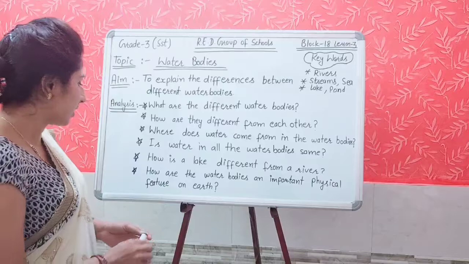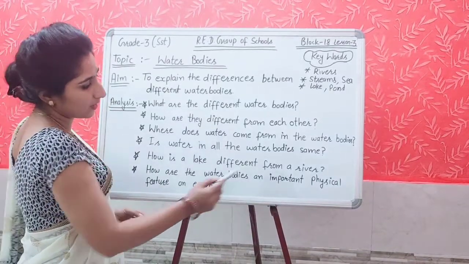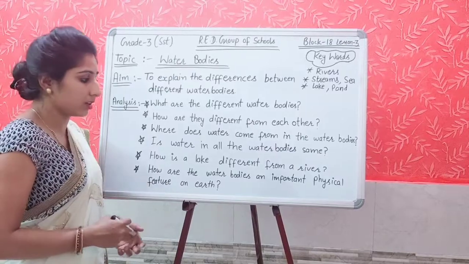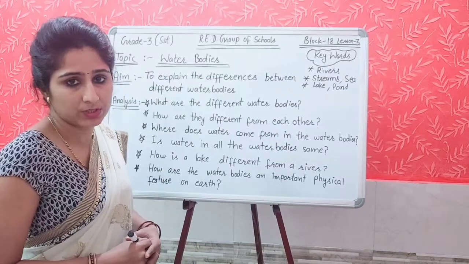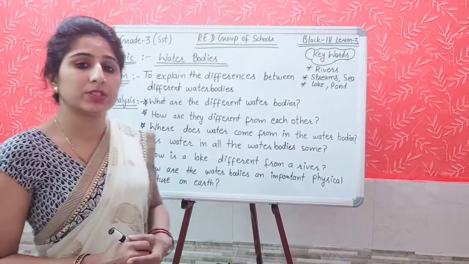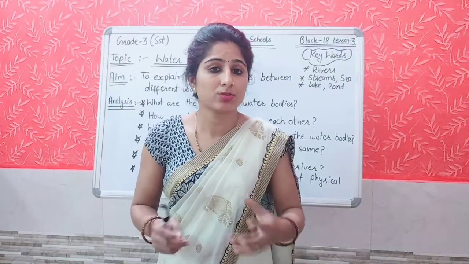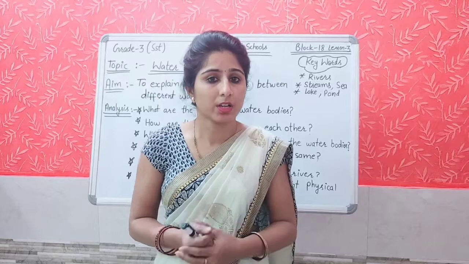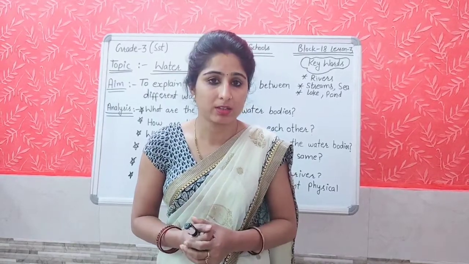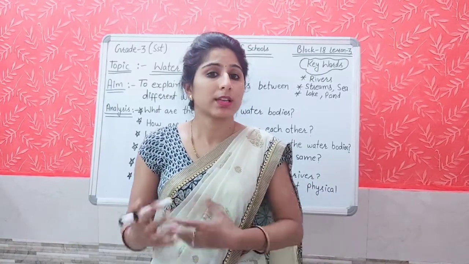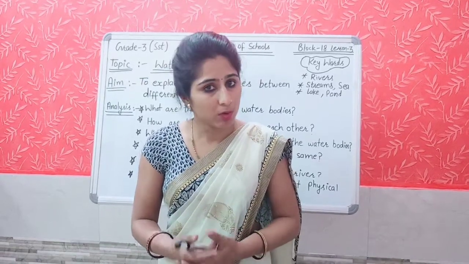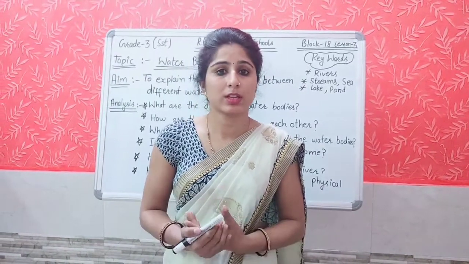And the next question is, how are the water bodies an important physical feature on earth? How are the water bodies a physical feature? ये कैसे है important physical feature? As you know, the water bodies provide moisture for the rainfall. Rainfall के लिए moisture provide करती है. As you know, the water cycle कैसे होता है? Water cycle happens only because of the water bodies की वजह से ही होता है, right?